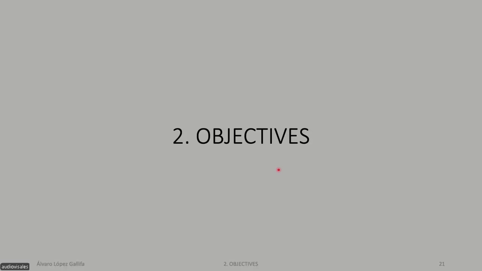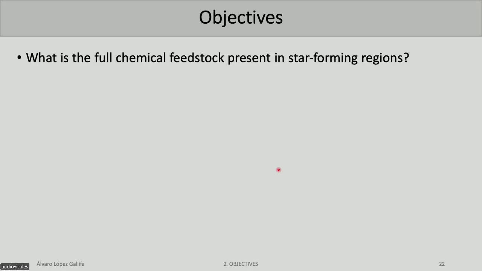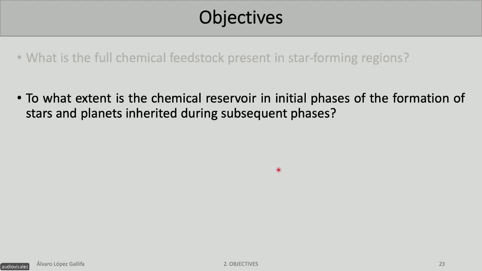Okay, so what do we want to achieve in this thesis? We would like to answer these questions. First of all, we would like to know the full chemical feedstock of star-forming regions. This is important because our sun was born in these high-mass star-forming regions. So knowing what molecules were there when our sun was born will give us some crucial hints.